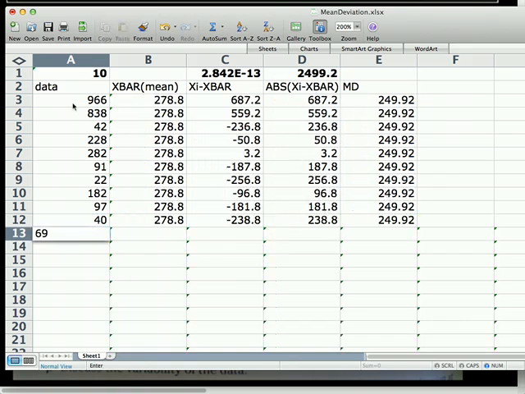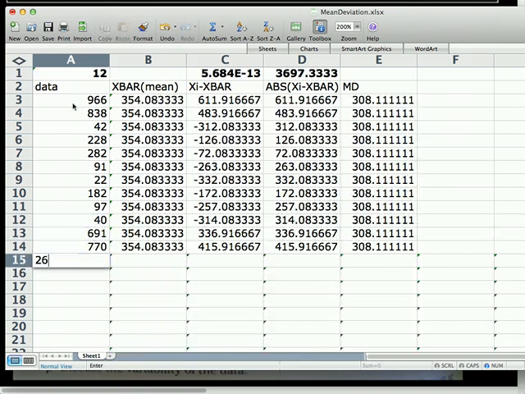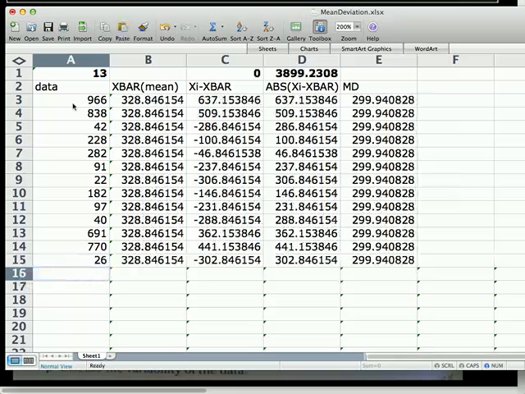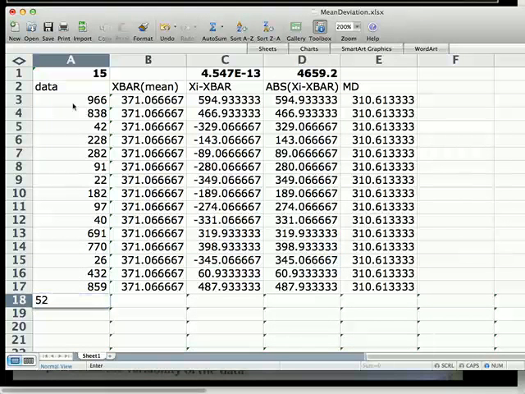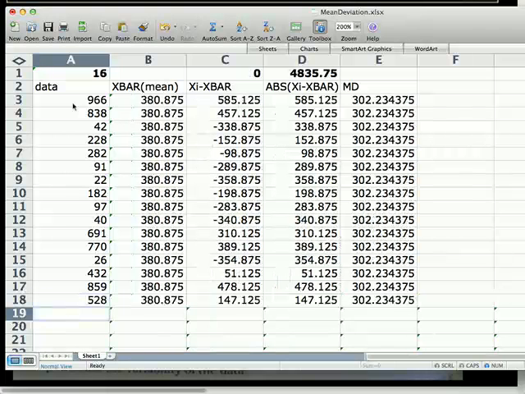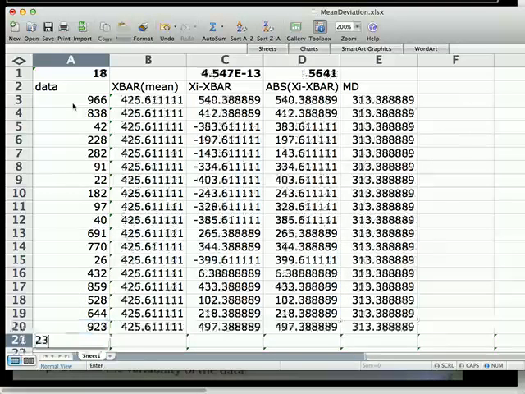40, 691, 770, 26, 432, 859, 528, 644, 923, and 23 itself.